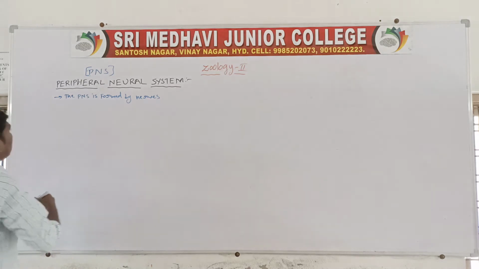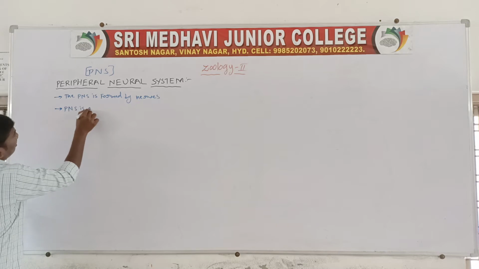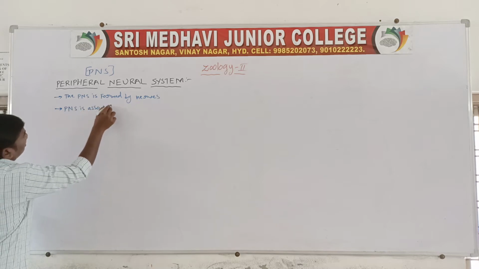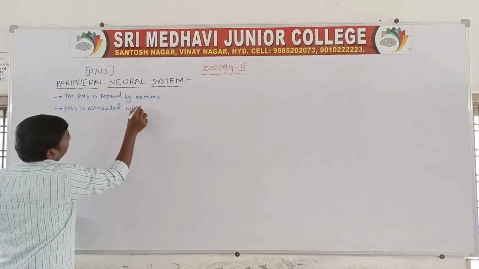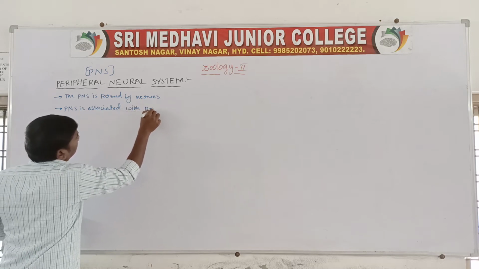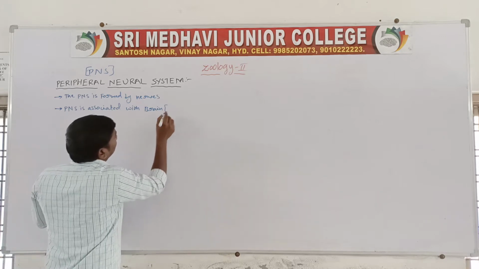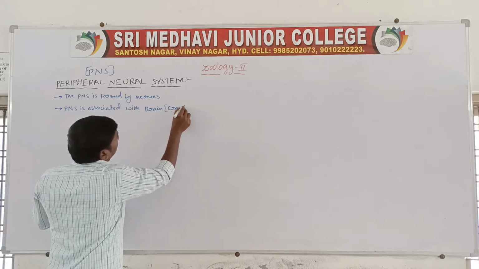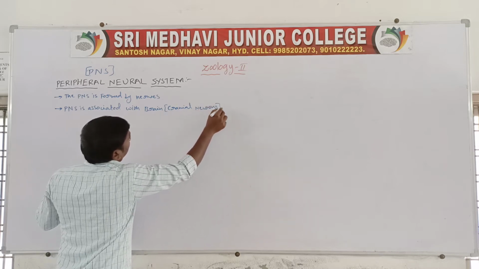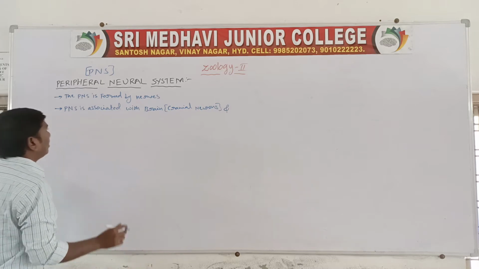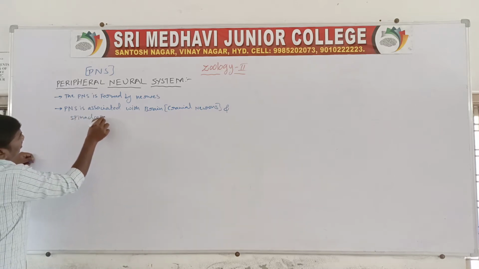So the PNS is associated with the brain and the spinal cord. Brain means cranial neurons, and spinal cord means spinal neurons.